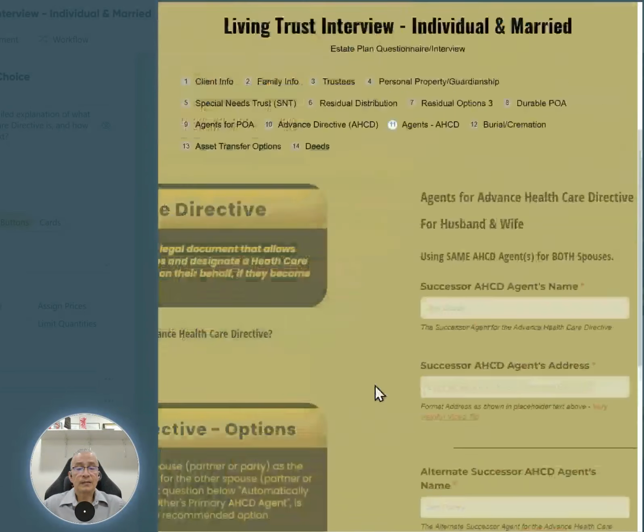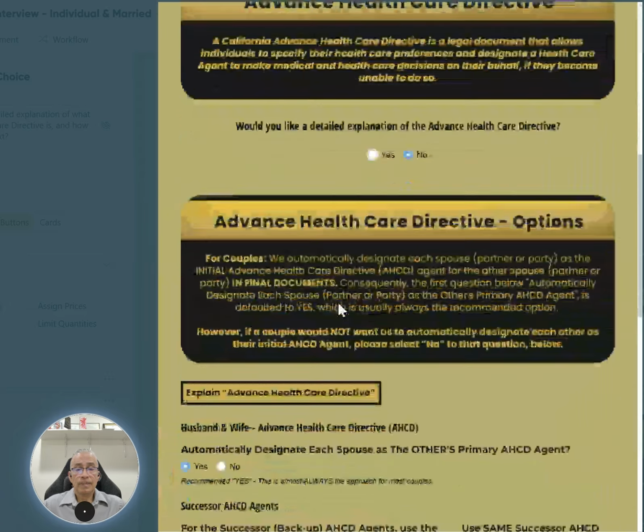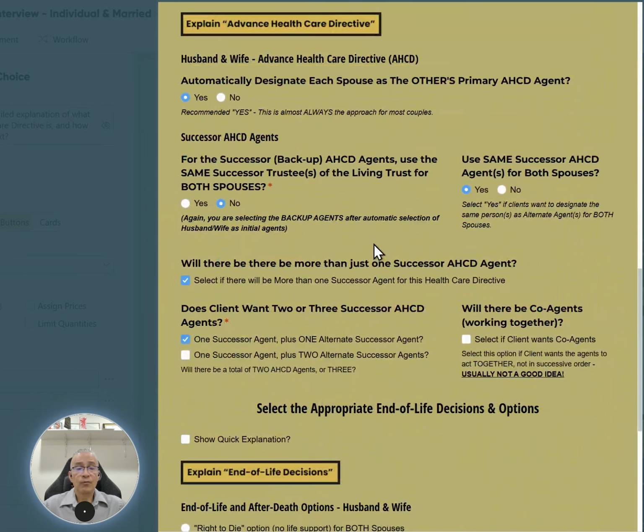They hit next, and then it gives you the option to select or enter who that backup agent is for both the husband and wife after the husband and wife are the initial primary agents: who the successor is for both, and who the backup successor is for both. Okay, for husband and wife. Very key right there: using the same AHCD agents for both spouses. It's very similar to how the power of attorney form works.